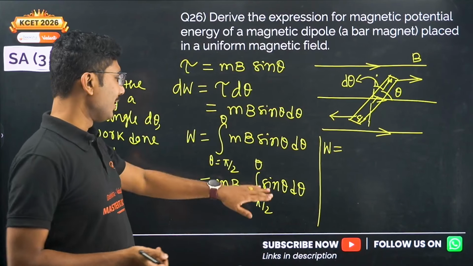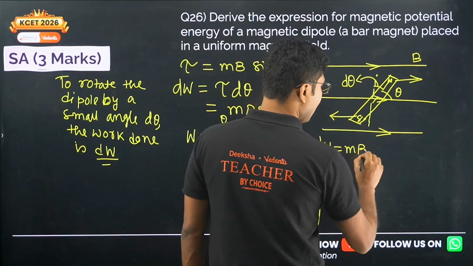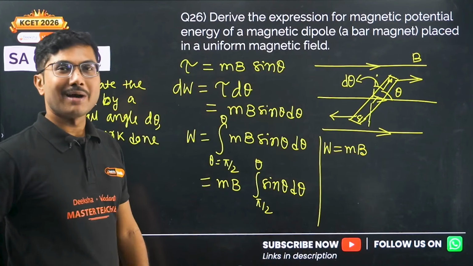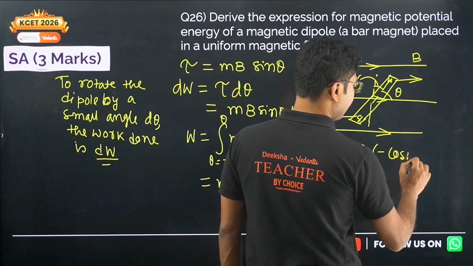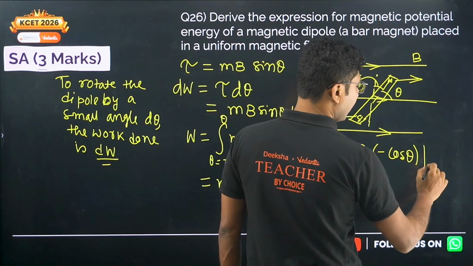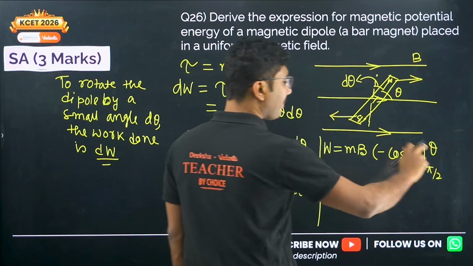Okay, so W equals MB, and the integration of sin theta is minus cos theta. Now we will put in the limit pi by 2 to theta. How do we apply the limit?